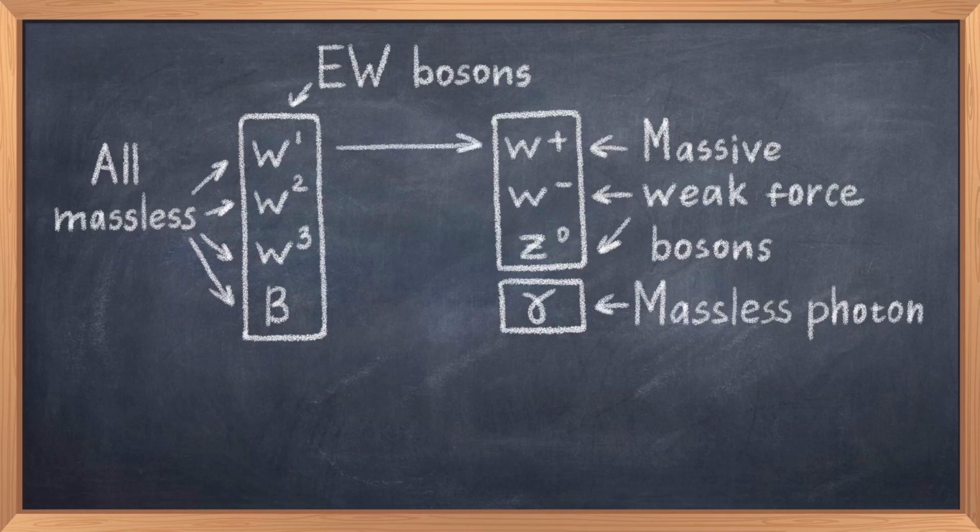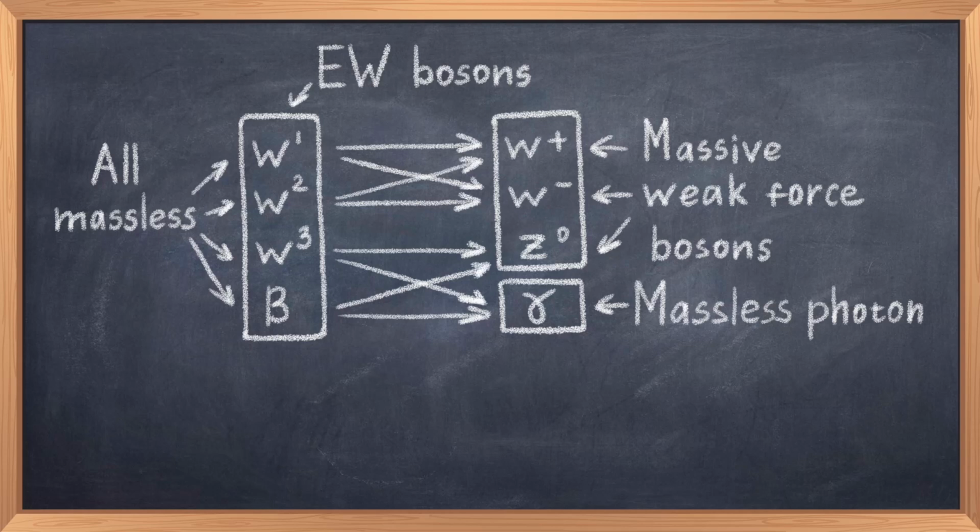What actually happens is that the W1 and W2 bosons mix to form the charged W- and W+ bosons, and likewise the W3 and B bosons mix to form the Z boson and the photon. But the photon remains massless, while the other particles will become massive.